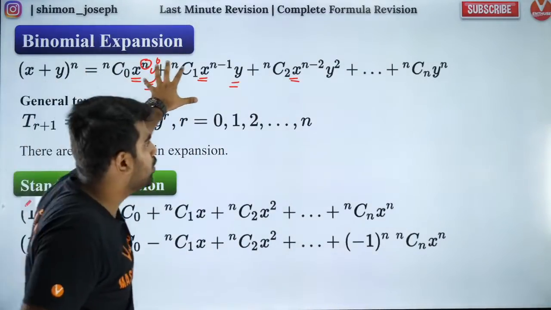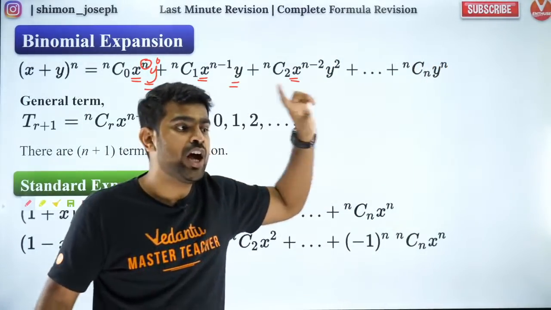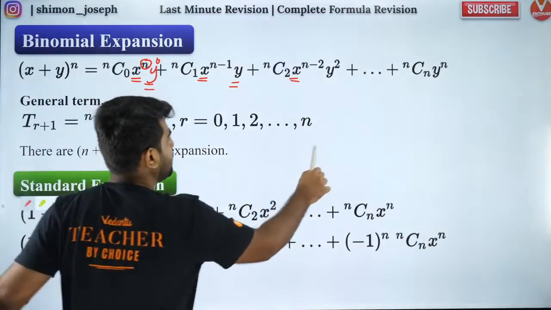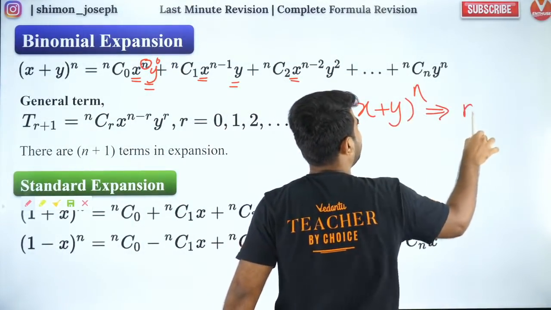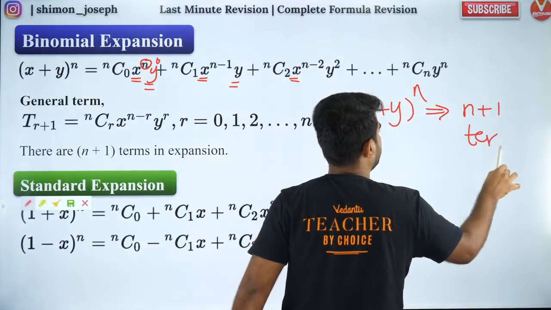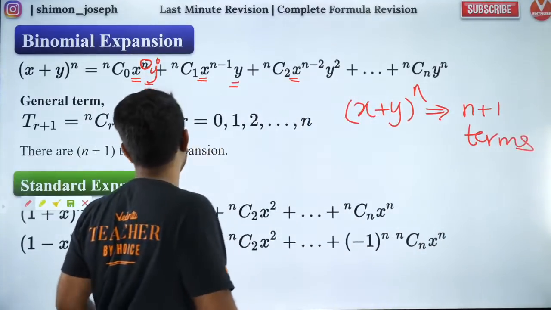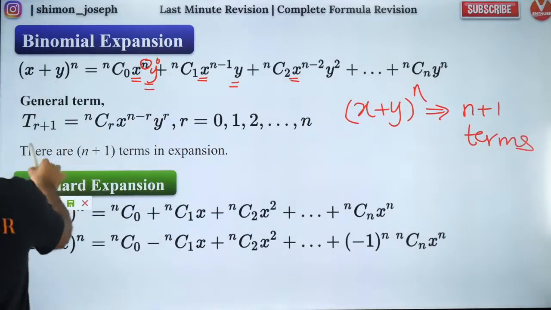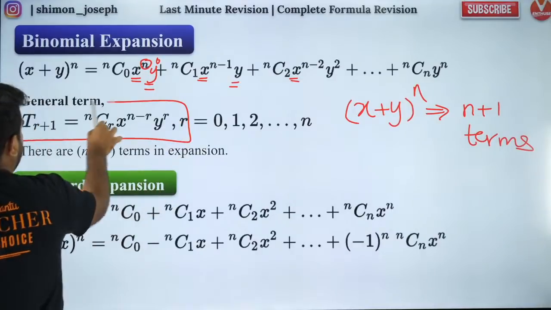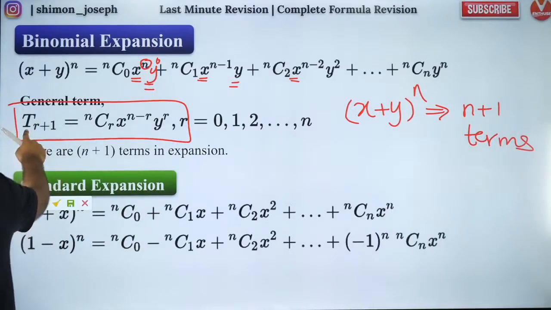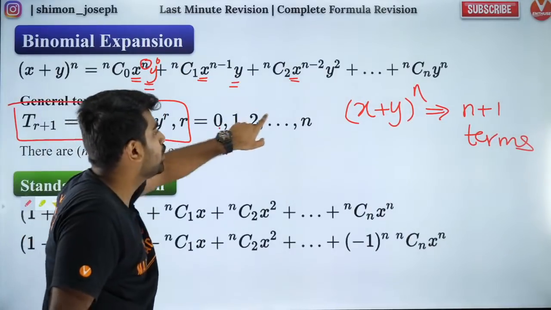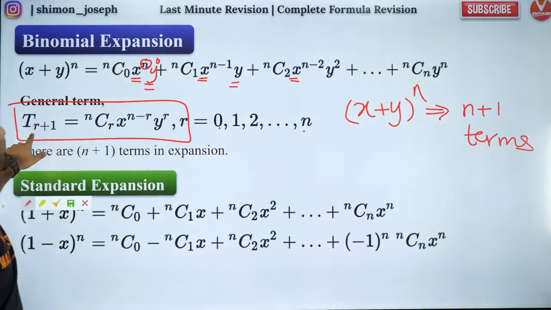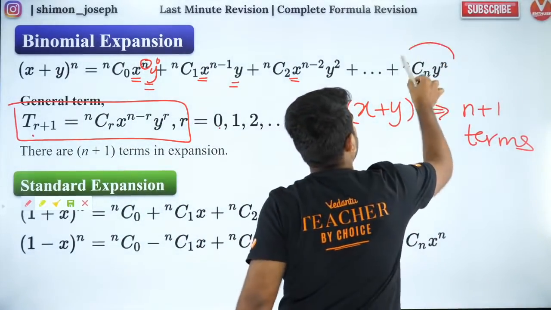So I hope now you know how to find out this binomial expansion. How many terms does it have? The expansion of x plus y whole power n will have totally n plus 1 terms. I hope you're aware of it. Very important. You need to know that. Now, what is the general term? The general term is given by T(r+1). If r is 0, you will get the first term. If r is 1, you will get the second term. So r starts from 0, goes up to n. So when r is n, you will get the n plus 1th term. You will get the last term.